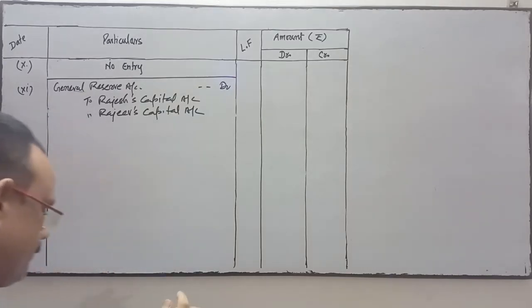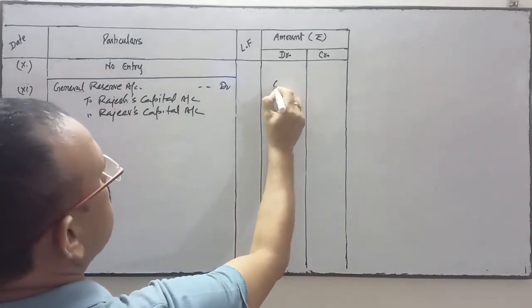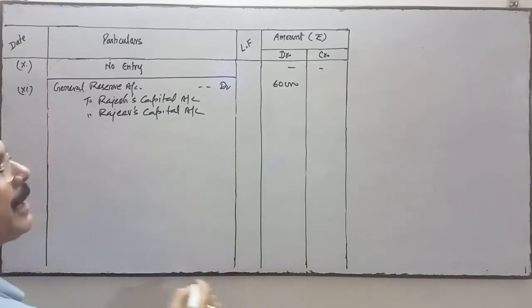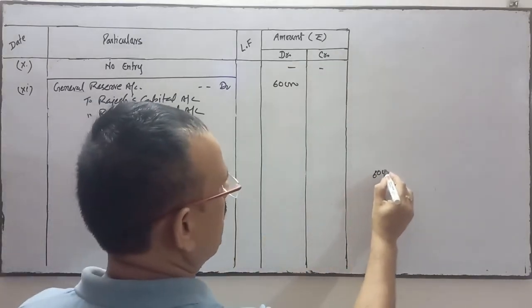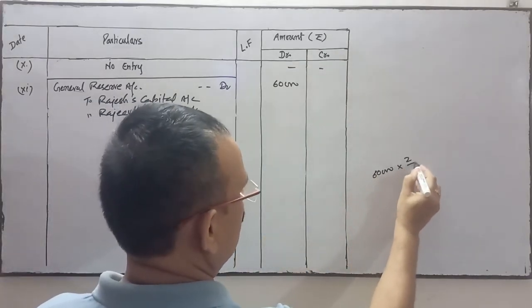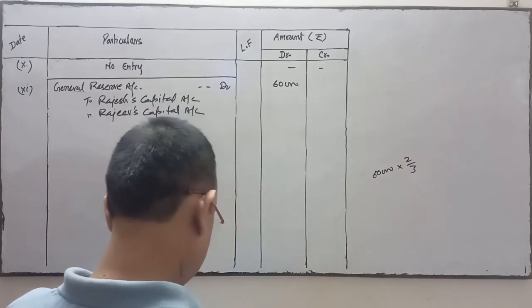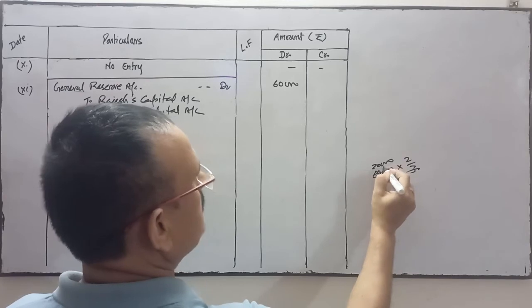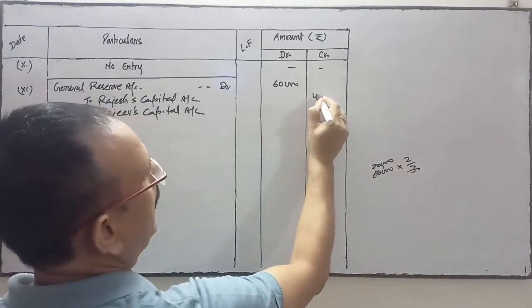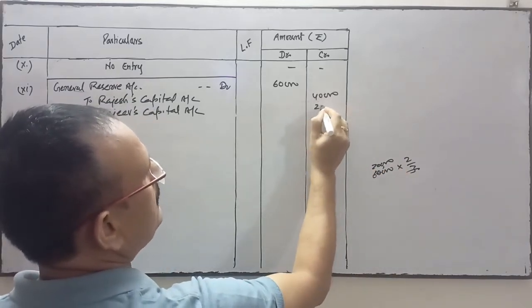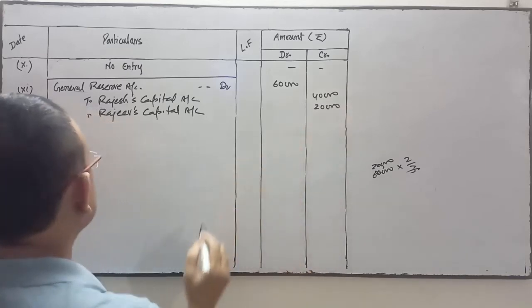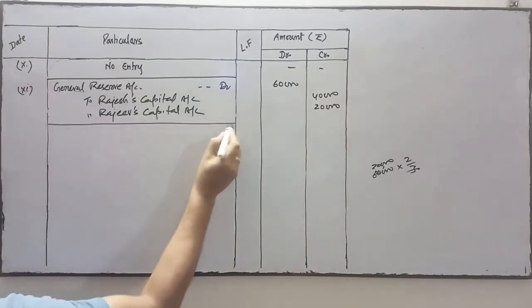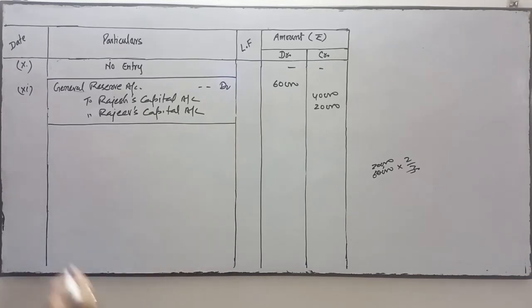So general reserve is 60,000. This 60,000 will be transferred to partners capital account in their profit sharing ratio, that is 2:1. So 2/3 and 1/3. So 40,000 and 20,000 respectively. So general reserve transferred to partners capital account in their profit sharing ratio. This will be the narration.